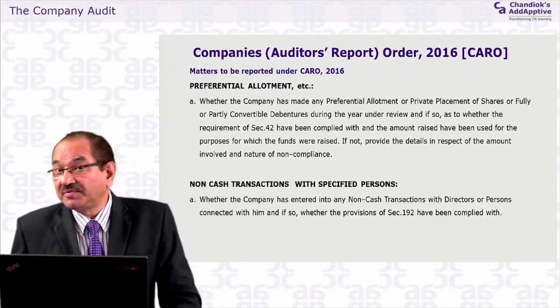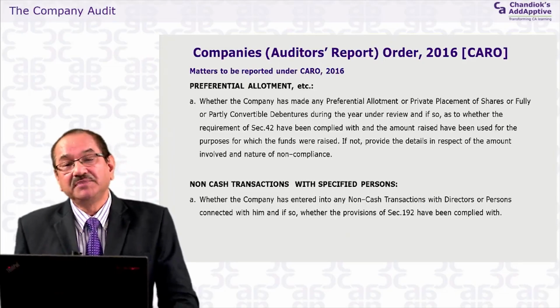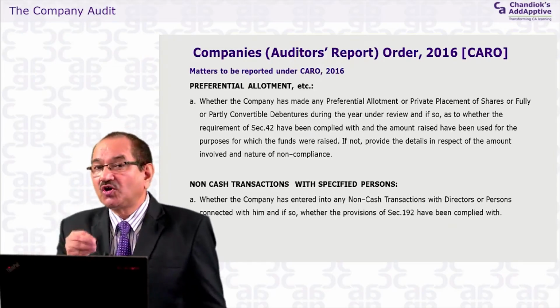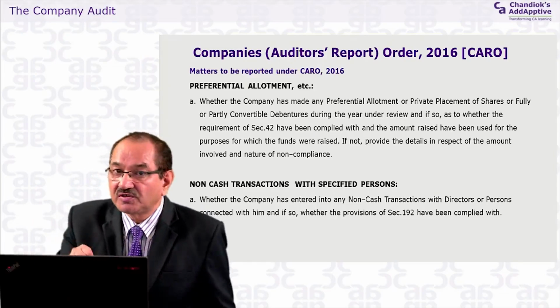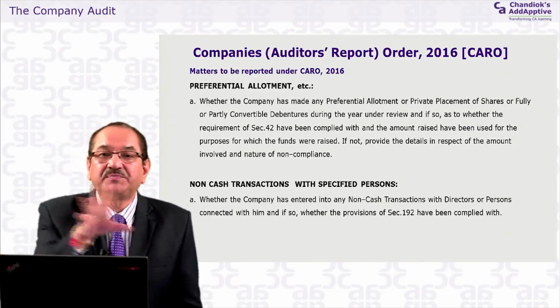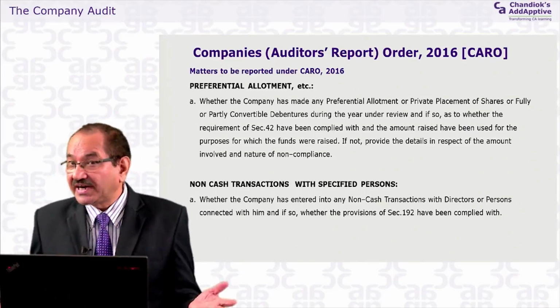Next point is about the preferential allotment. As you know, preferential allotment means that once you make an allotment of shares, a further allotment of shares to a specific shareholder or a specific person is a preferential allotment. Otherwise, you have to make a rights issue.